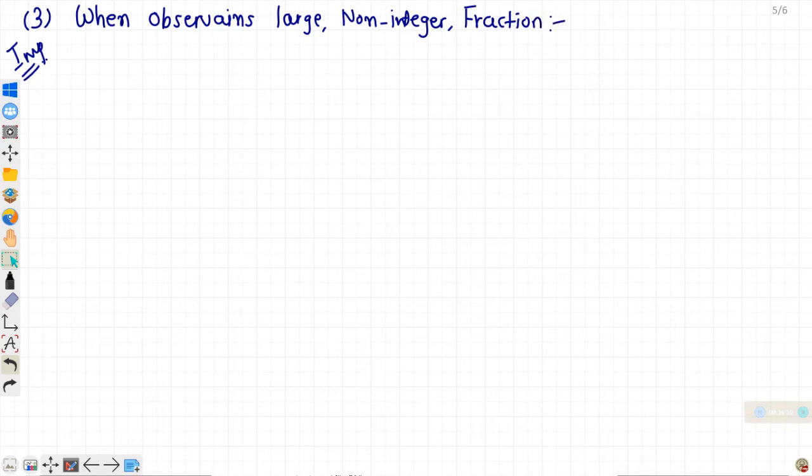When observations are too large, non-integer, fraction, decimal, and x bar and y bar are also non-integer, then using the first or second formula will be tedious and will require lots of calculation. So your purpose is to simplify it. Whenever we get the mean in the form of a non-integer number, we will take an assumed mean.